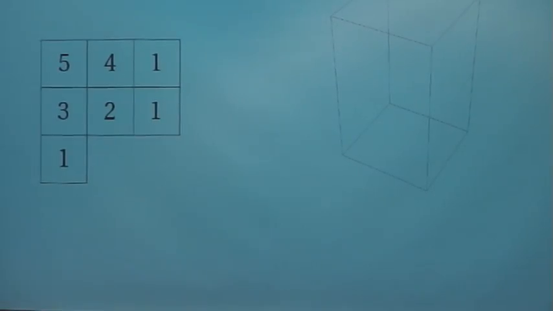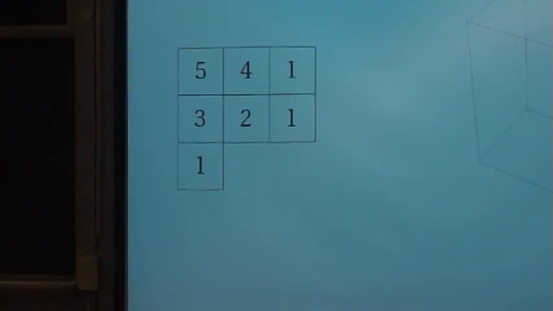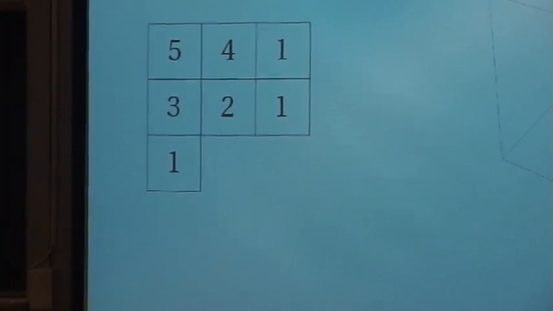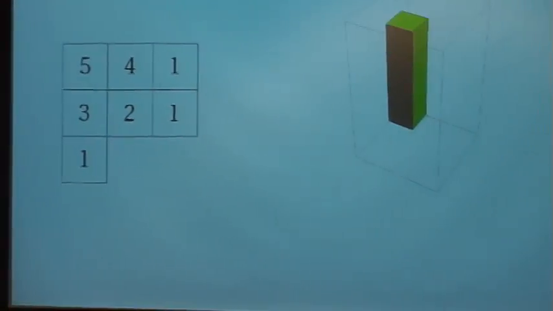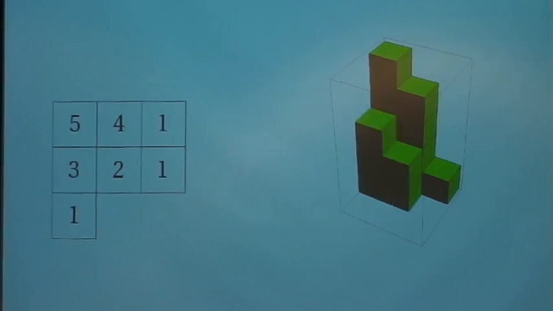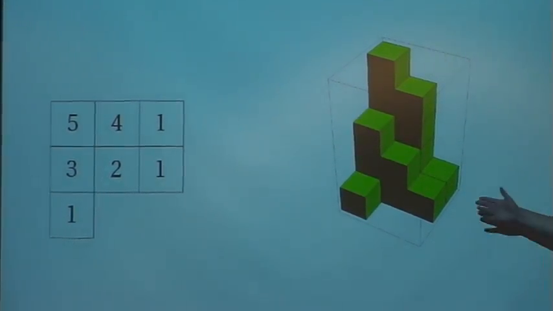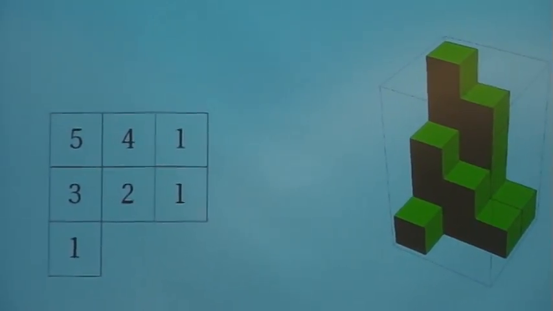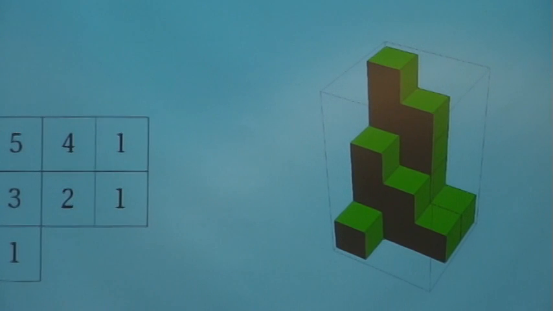To make this clear, we look at this example, and we start in the left back corner and put 5 cubes there, because the entry 5 is there at this position. Then we put 4 cubes here, 1, 3, 2, 1, 1. So we obtain this 3D Ferrers diagram that corresponds to this plane partition.